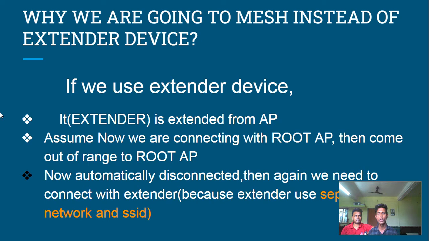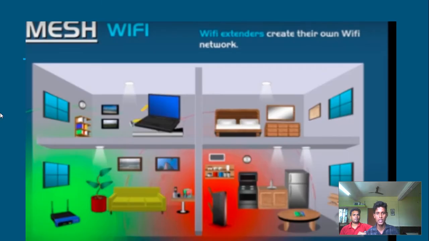Why are we going to mesh instead of an external device? If you use an external device, let me show one picture. This is our home. Here we use one access point.